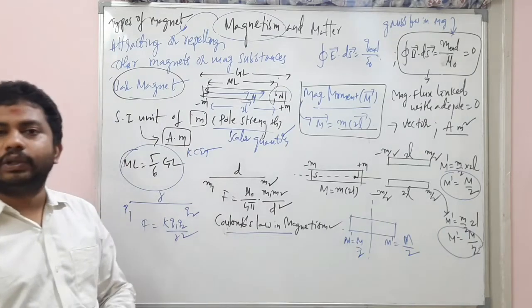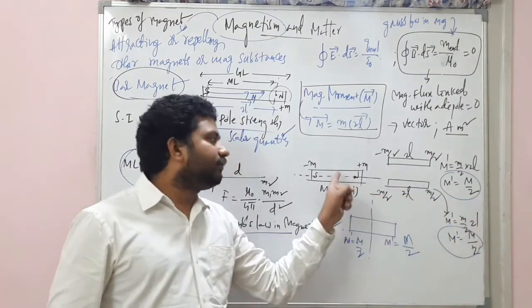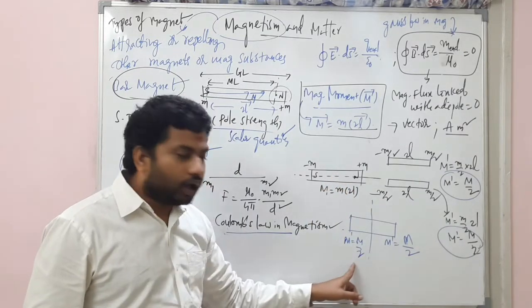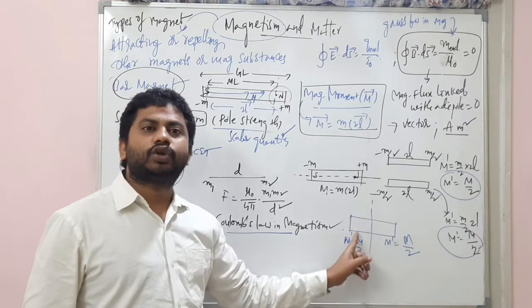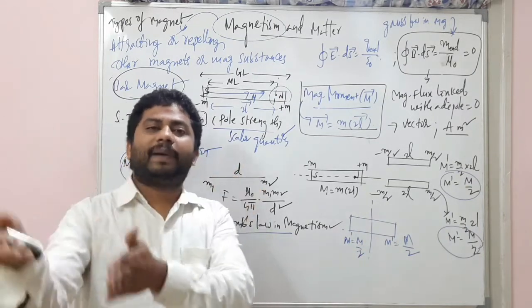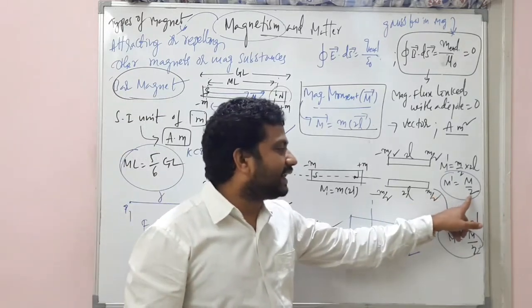An interesting thing I'll tell you. Here, why did you get M by 2? This 2 stands for the fact that we have cut the magnet into two parts. Here also we have cut the magnet into two parts. When you cut the magnet into n number of equal parts, whether horizontally or vertically, your answer will be like n here.